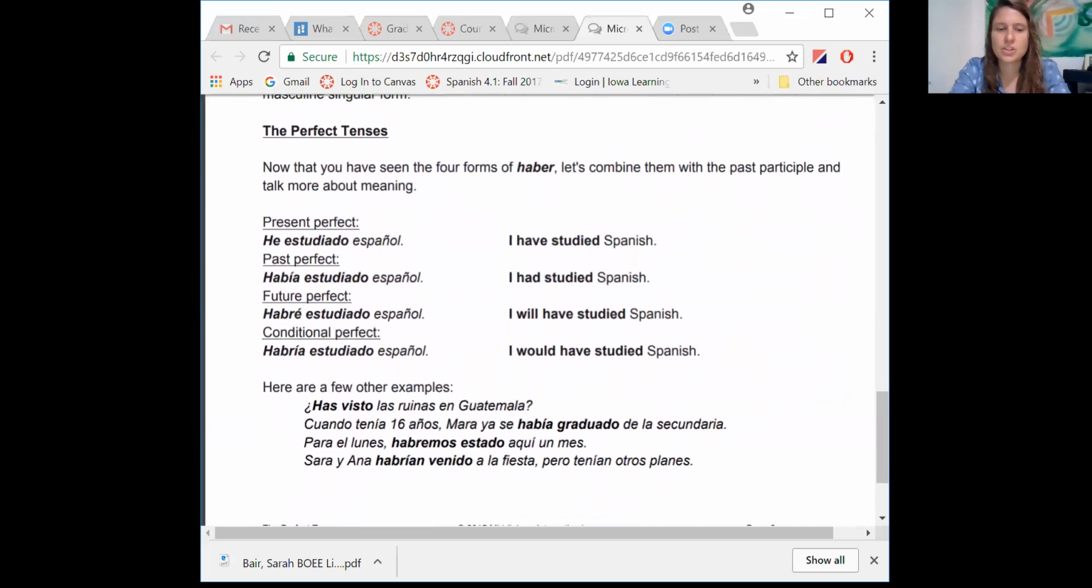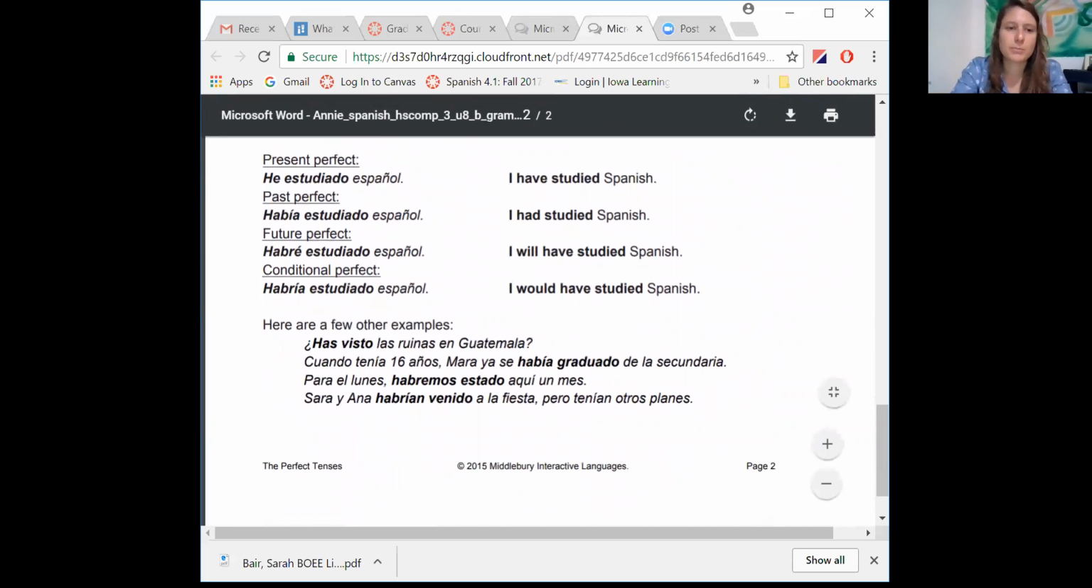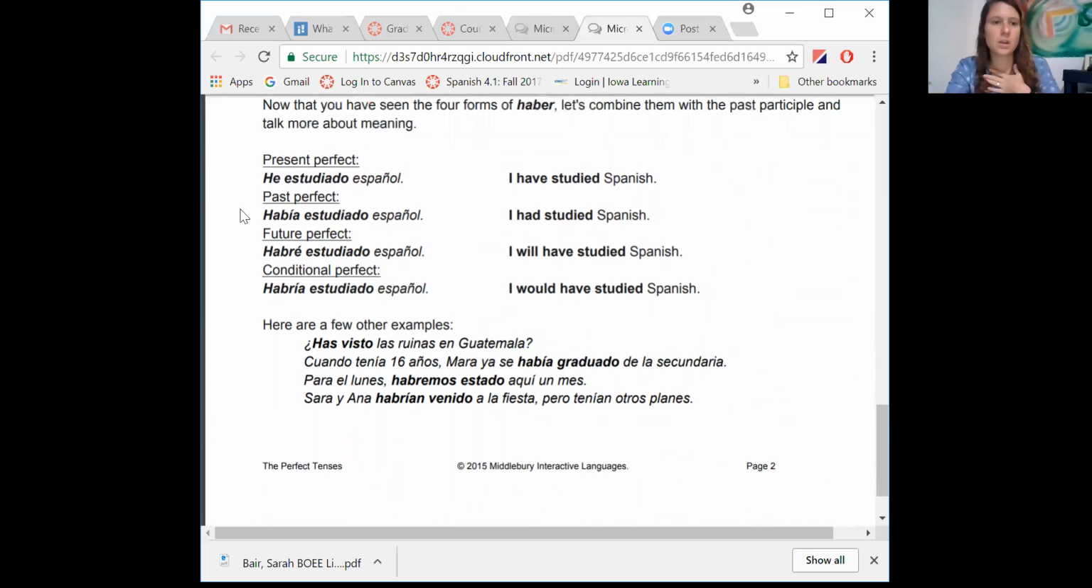Perfect tenses. So let's put this all together. Present perfect. Yo he estudiado español. I have studied Spanish. Okay. Past perfect. Yo había estudiado español. This is the idea that I had studied when I decided to do something else. Yo había estudiado español por 4 años cuando decidí estudiar portugués, right? For example, I had studied Spanish for 4 years when I decided to study Portuguese.